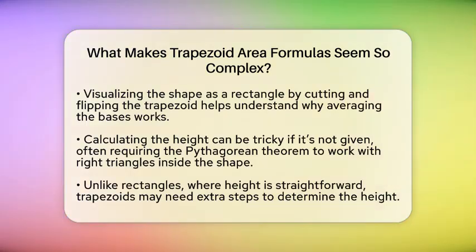To understand why this works, picture cutting the trapezoid in half diagonally and flipping one part to make a rectangle. When you do this, the shape becomes a rectangle with a width that is the average of the two bases. The height stays the same. This visual helps you see why taking the average of the bases makes sense. It's like turning a slanted shape into a straight one, making the math easier.